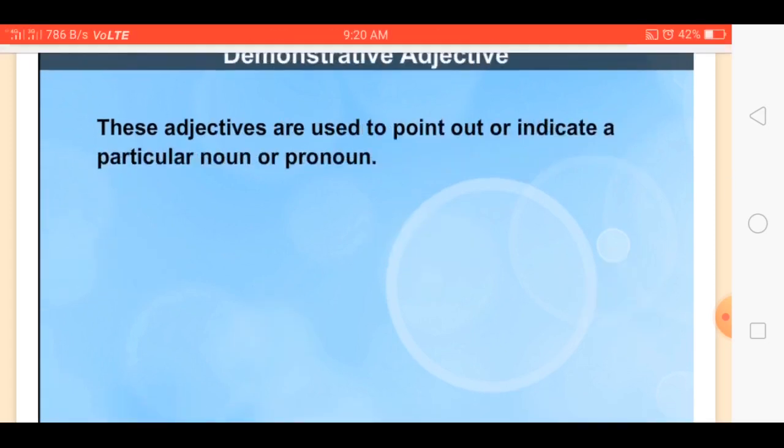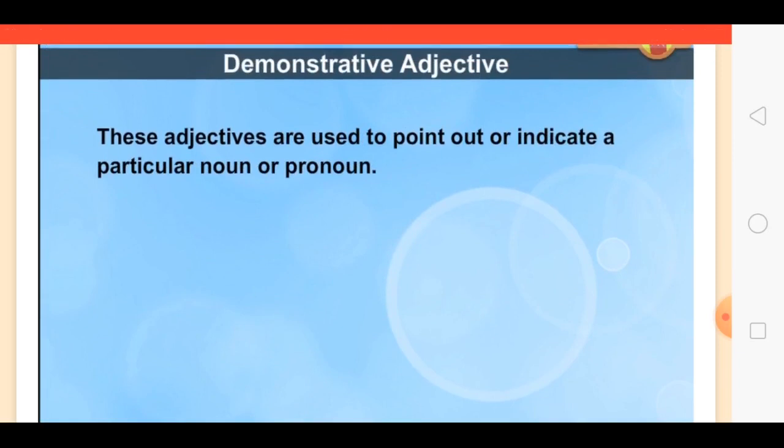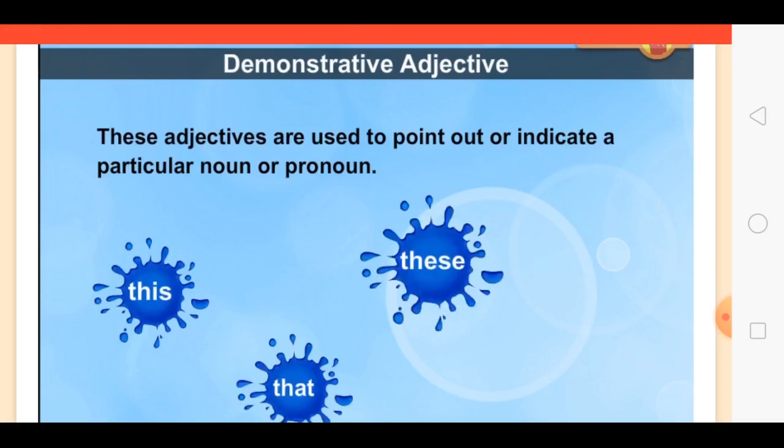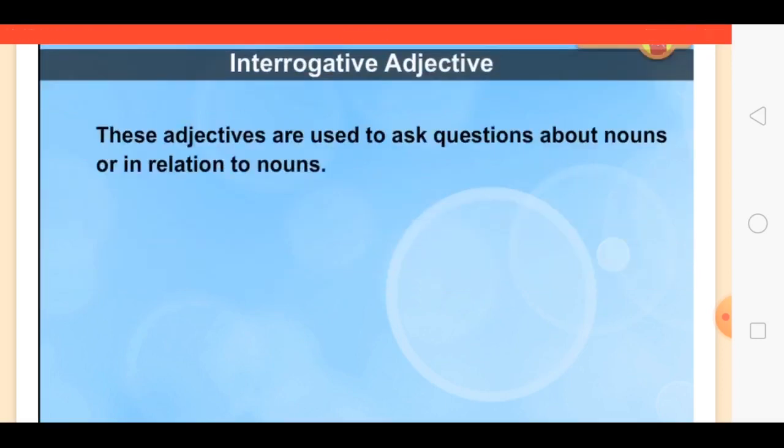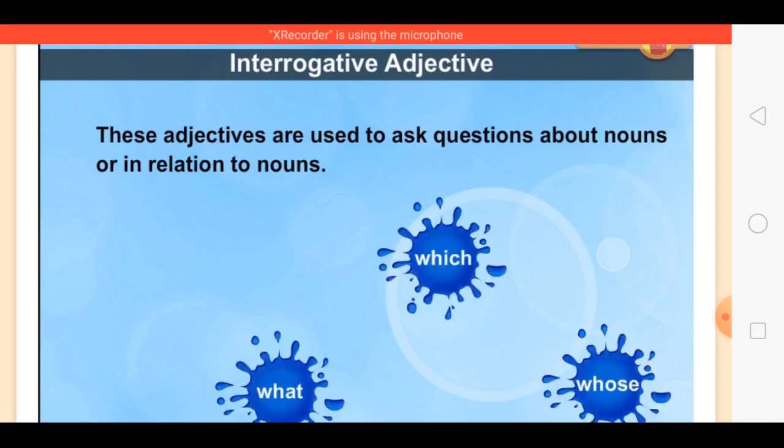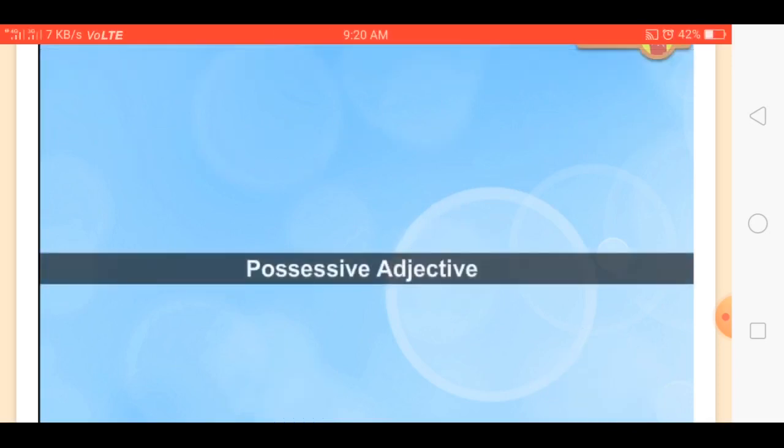Demonstrative adjective. These adjectives are used to point out or indicate a particular noun or pronoun. Examples: this, that, these, and those. Interrogative adjective. These adjectives are used to ask questions about nouns or in relation to nouns. Examples: what, which, and whose.